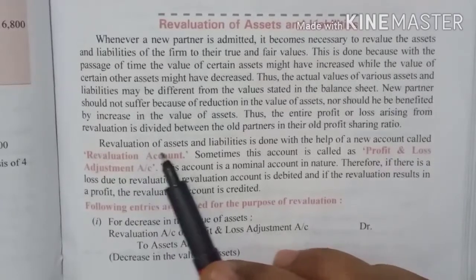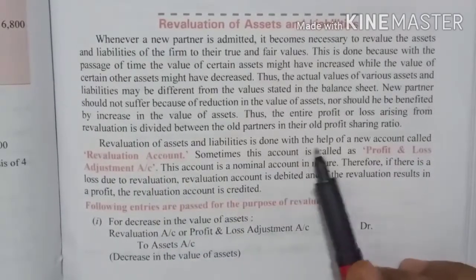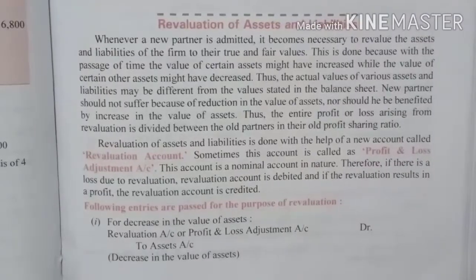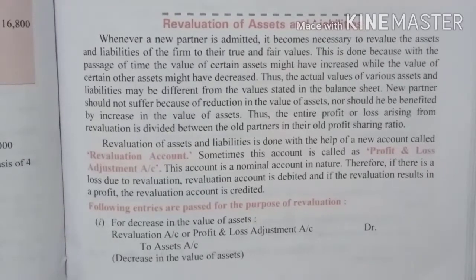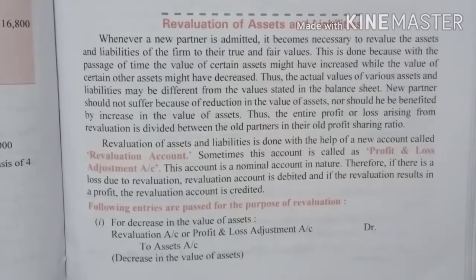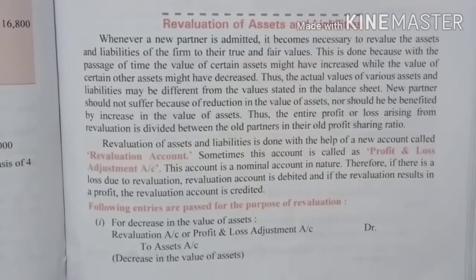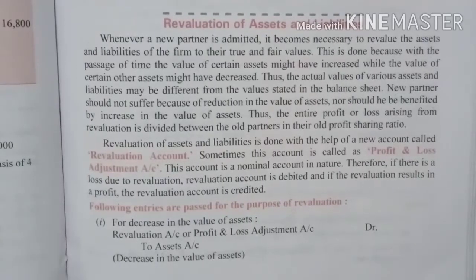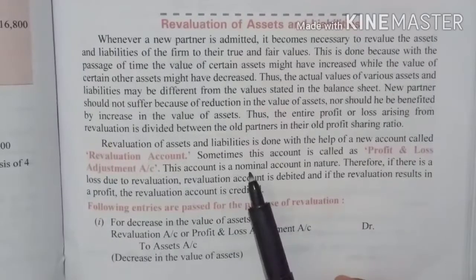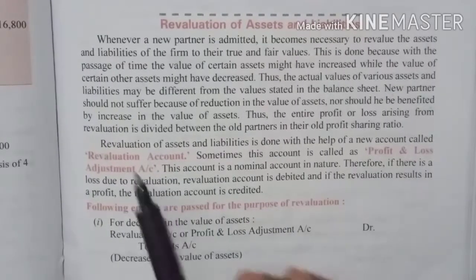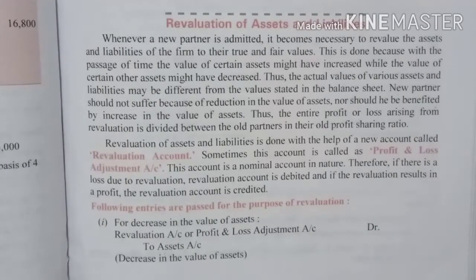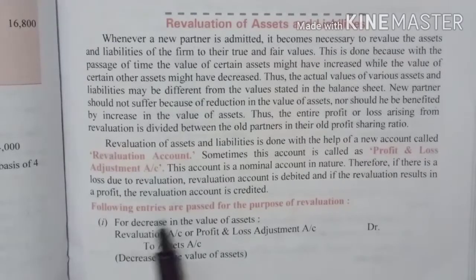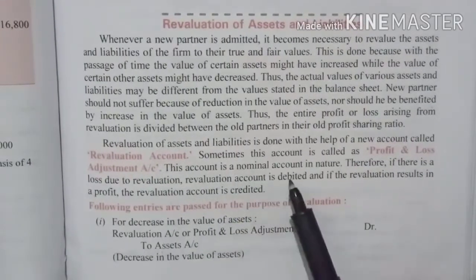Am I clear? Now revaluation of assets and liabilities is done with the help of a new account called the revaluation account. Okay, so it will be prepared as usual, the way we prepare a ledger or trading account, but only the name of that account will be revaluation account. Don't worry if you don't understand, we have a proforma, we will check out the proforma for this. Okay, sometimes this account is called the profit and loss adjustment account. So it can be named as revaluation account, or it can be named as profit and loss adjustment account.